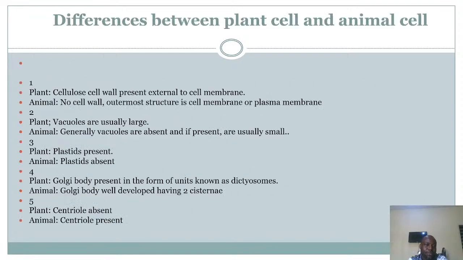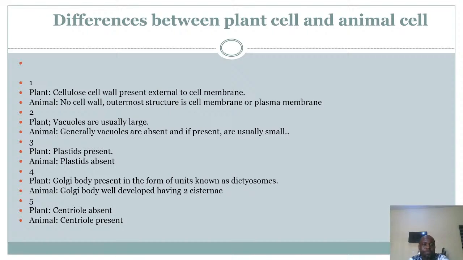Now let's look at differences between the plant cells and the animal cells. Just as we looked at the differences between the prokaryotes and the eukaryotes, or the prokaryotic cells and eukaryotic cells. Let's see differences between the plant cells and the animal cells. In fact, even without spelling them out, we already can differentiate them now. We talked about their size, in terms of their shape, in terms of their cell wall, in terms of the components or the compositions and all that. You can now make out the differences that exist between the plant cells and the animal cells. But let's just take them out as we go.